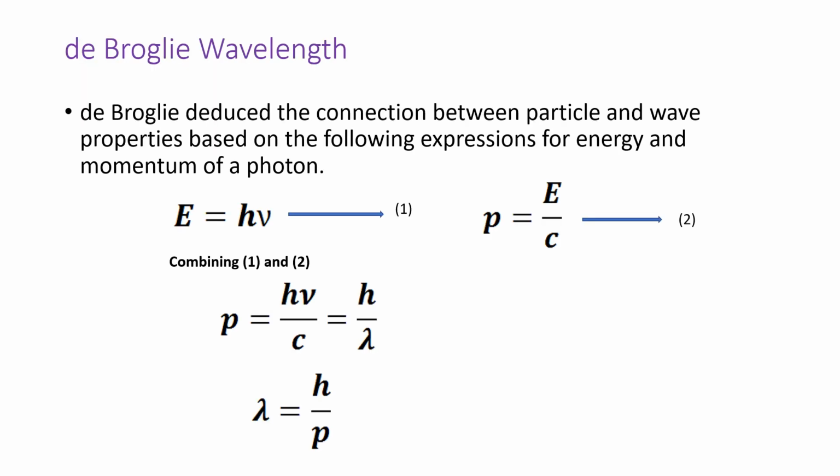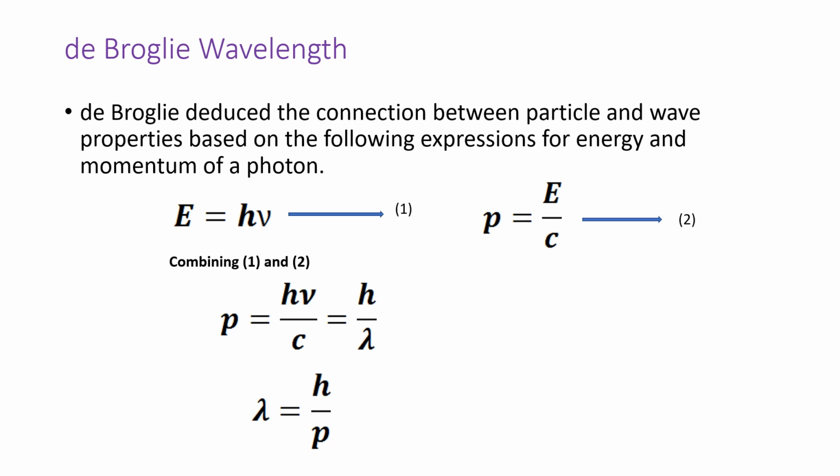Now we are going to derive an expression for the de Broglie wavelength associated with a moving particle. That is, lambda is equal to h by mv, which you have already studied in your +2 classes. So what de Broglie did was he picked up the equations of energy and momentum of a photon. That is, energy E is equal to h nu and momentum P is equal to E by C. Now in the momentum equation, P is equal to E by C, you put h nu instead of E. Then the equation becomes P is equal to h nu by C.